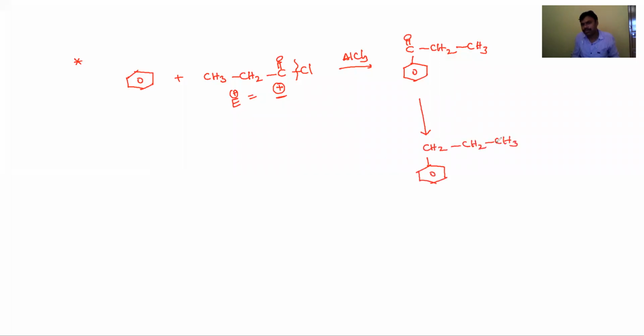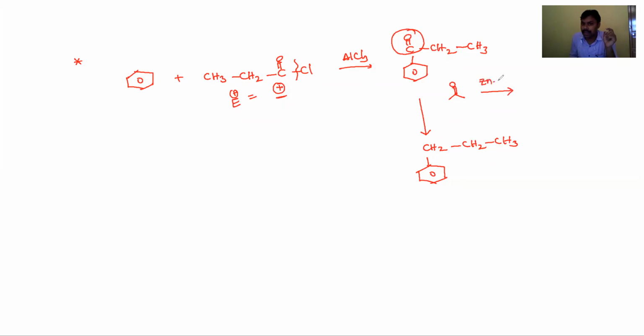This 1-phenyl propane product formation is not possible in a Friedel-Crafts alkylation. If you try, only isopropyl benzene will be obtained. We cannot prepare 1-phenyl propane that way. For this, we have to reduce the C double bond O group, either by Wolff-Kishner reduction or Clemmensen reduction.